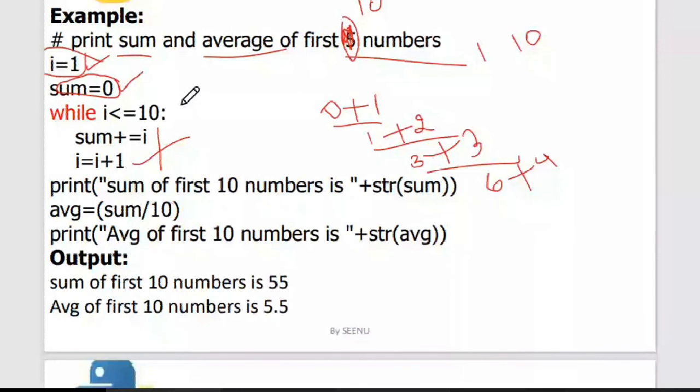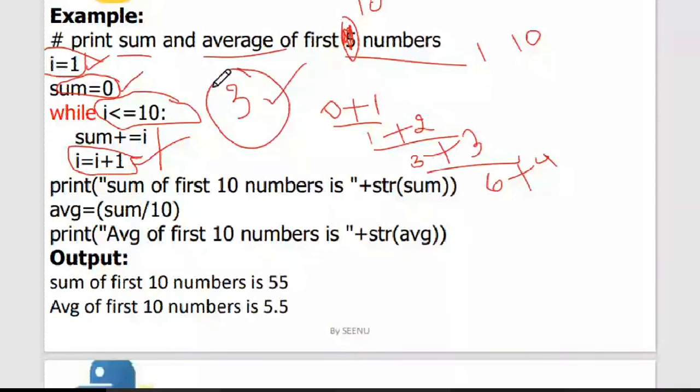And then this is the increment or decrement that we are talking about, which is called an updation. So these are the three things that a loop should hold, and you should write them very carefully whenever you're writing a loop. Make sure all these three are in sync, else your loop will not iterate.